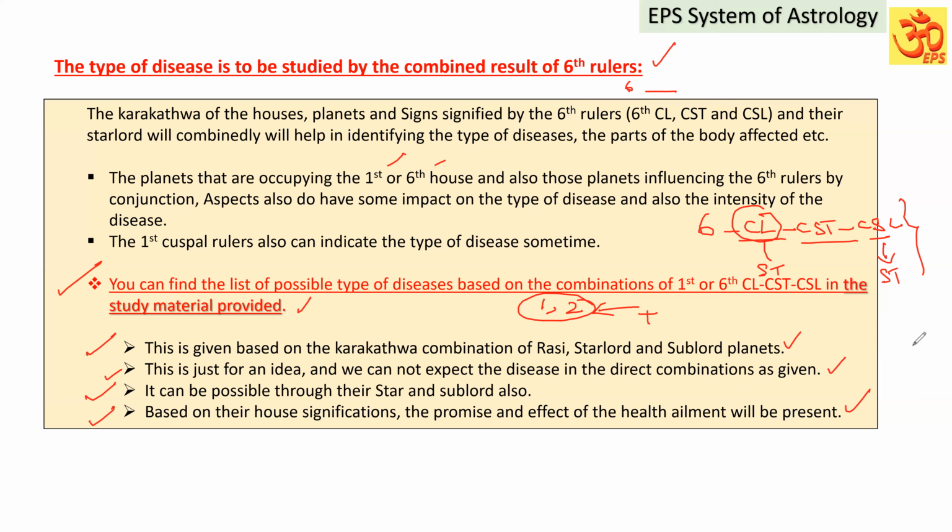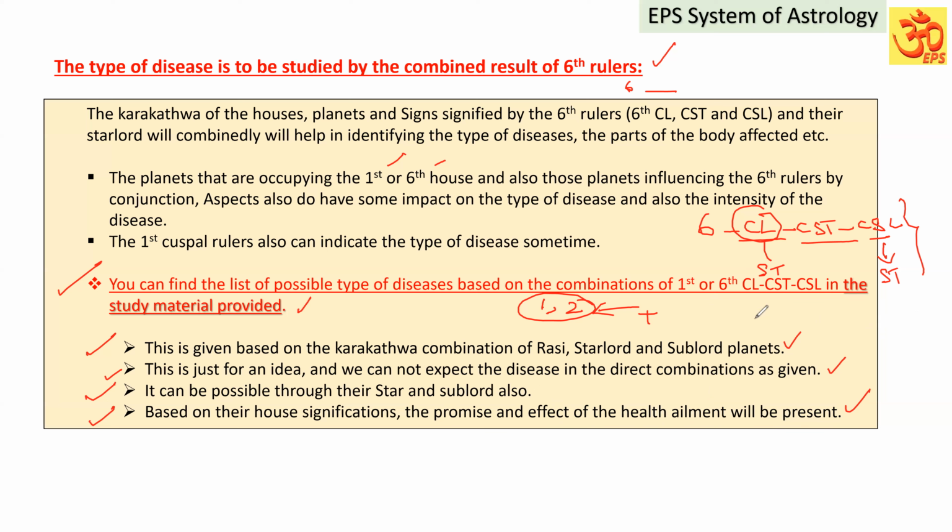Another point: those rulers may not signify directly, their star lord can also signify those combinations. We have to keep that in mind. Based on their house signification and the promise of that Lagna and sixth house, the effect of health ailment will be present. It means what? The materials provided are just for your understanding, and do not follow those rules blindly, thinking that if this combination is present it is going to give disease.